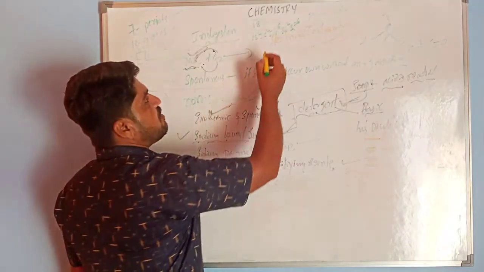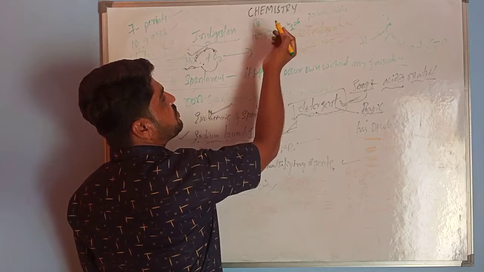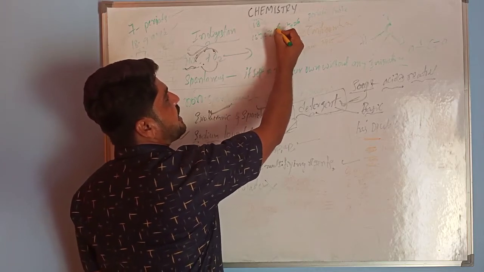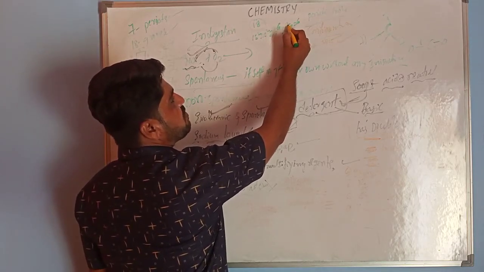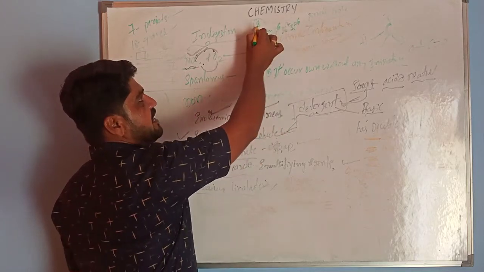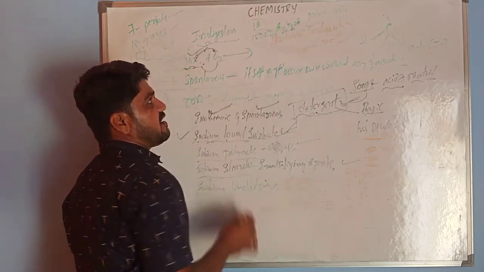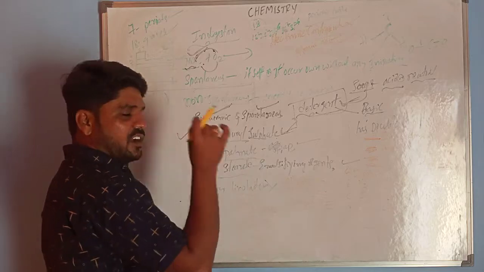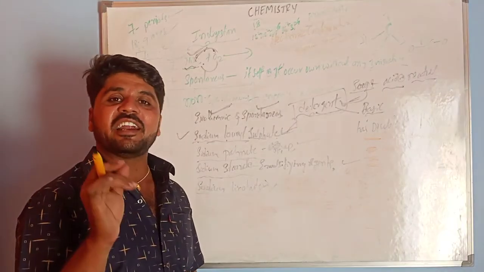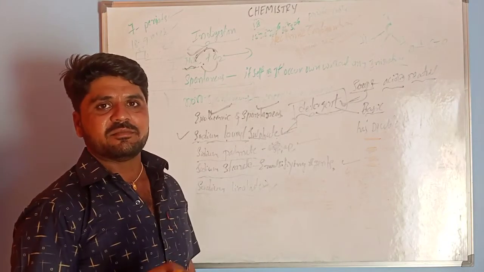First we have to observe: 2 plus 2 is 4, 4 plus 6 is 10, 10 plus 2 is 12, 12 plus 6 is 18. Atomic number 18 means 18 electrons, since the atomic number is the number of electrons in a neutral atom.